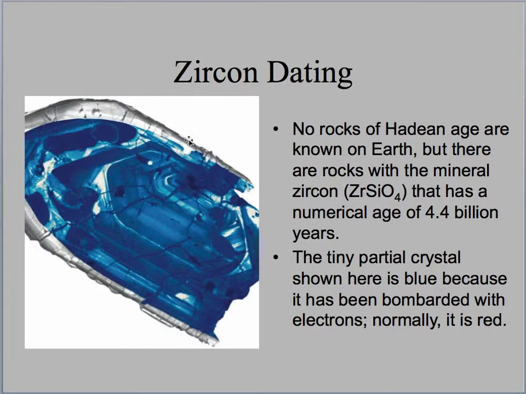The other thing we look at are zircons. Remember, zircons are zirconium silicates. Zirconium is about the same size, or at least the site it occupies in the crystal can be substituted with uranium. So zircon crystals often contain a significant amount of uranium. And we can use that for uranium-lead dating, because remember, uranium decays to lead, and we can use the 2 different isotopic clocks to help us date these rocks. We find that these zircons give us ages of 4.4 billion years for some of the oldest minerals. There are no rocks of Hadean age, but we do have these minerals, suggesting that rocks were forming, but they were probably being obliterated by those meteor bombardments, or the high heat would remelt them pretty quickly.